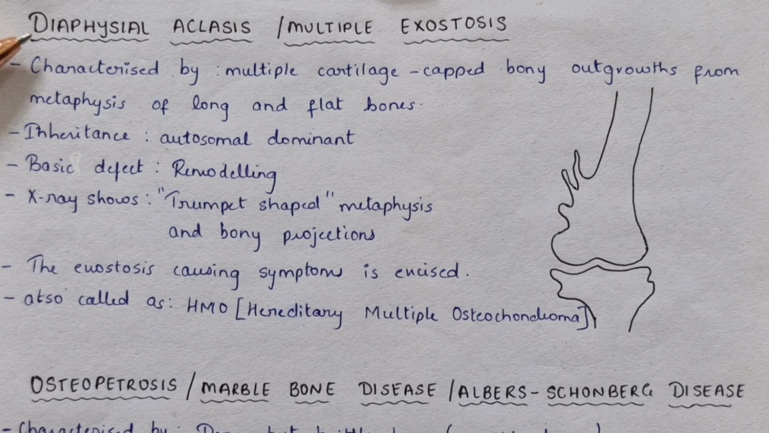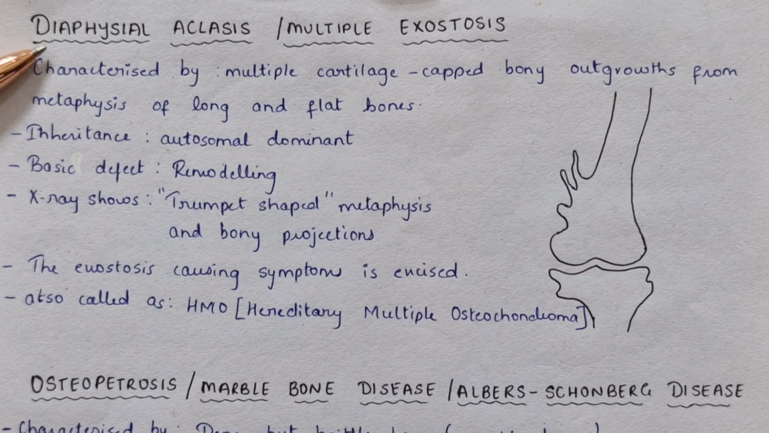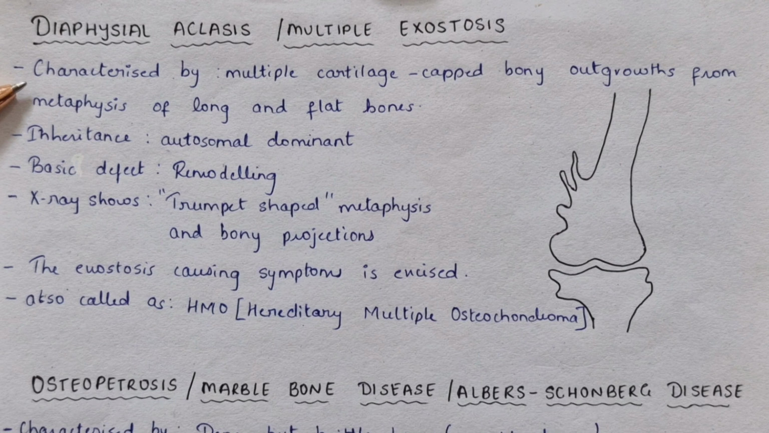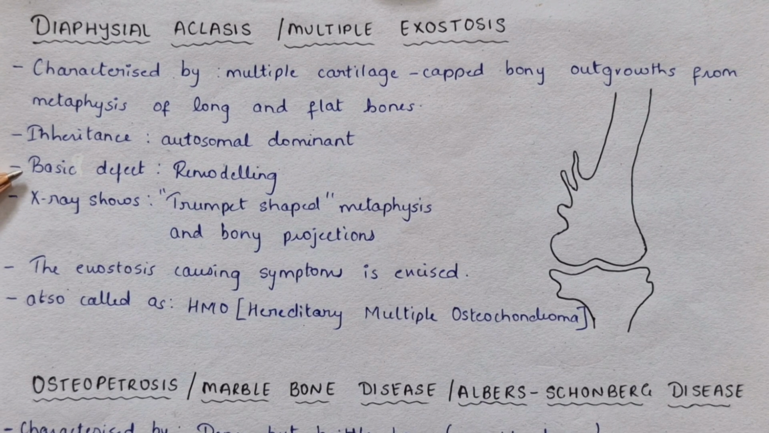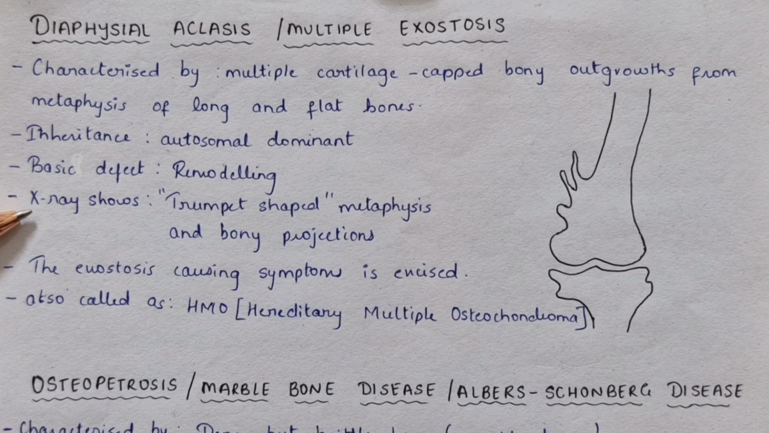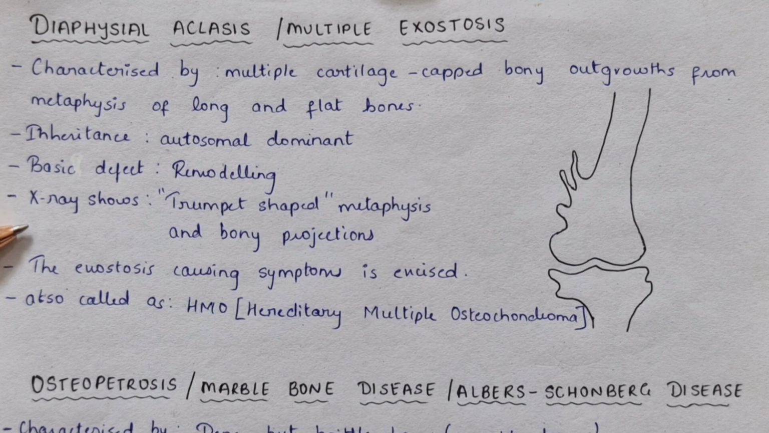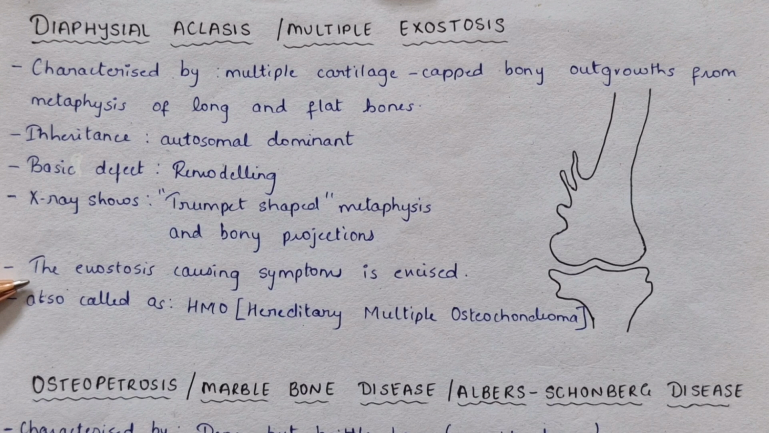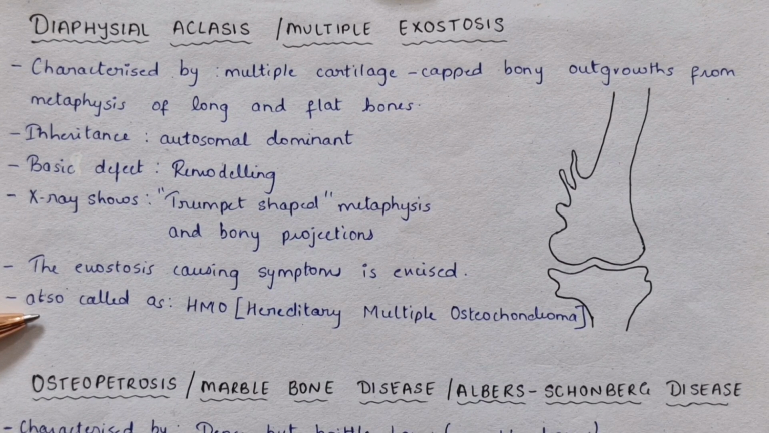The third one is diaphyseal achalasis, also called as multiple exostosis. It is characterized by multiple cartilage-capped bony outgrowths from metaphyses of the long and flat bones. The inheritance is autosomal dominant. Basic defect is due to remodeling. The X-ray shows trumpet-shaped metaphyses and bony projections. The exostosis causing symptoms is excised. It is also called as HMO, that is hereditary multiple osteochondroma.